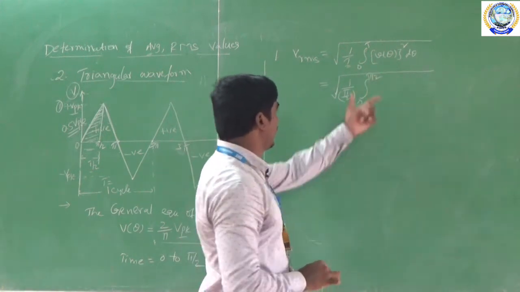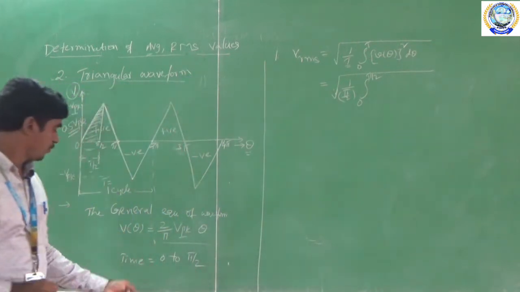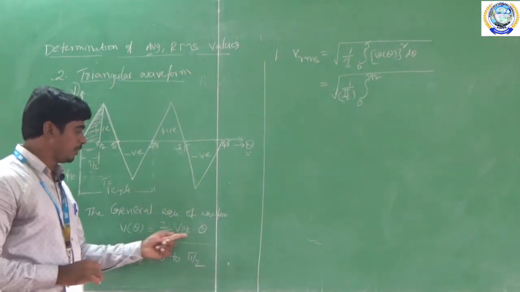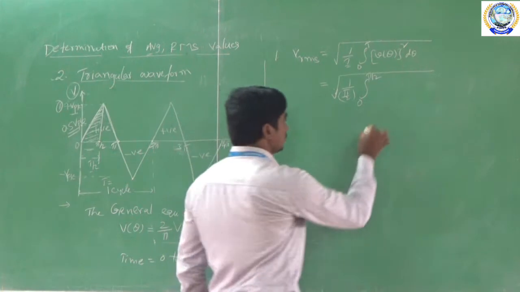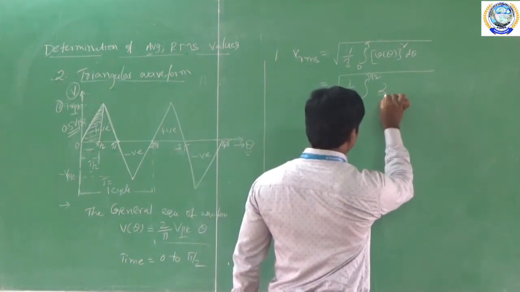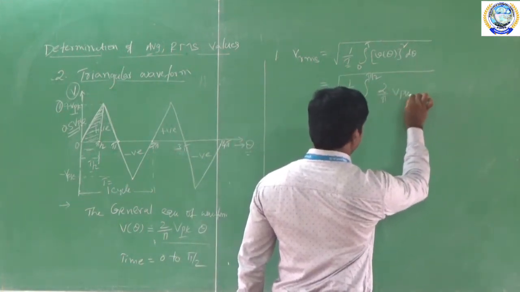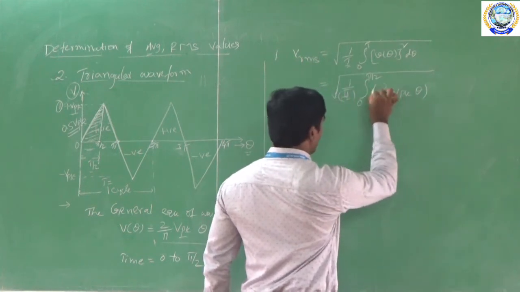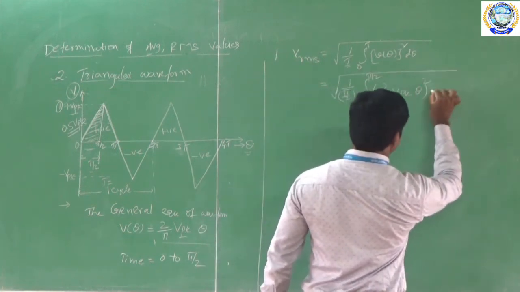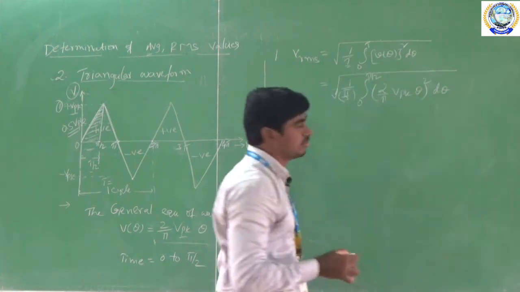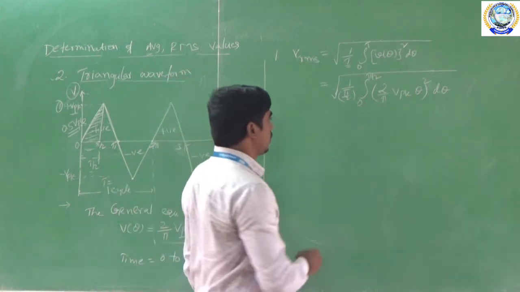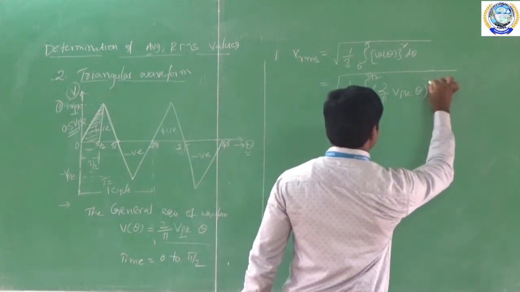And what is the V of theta here? V of theta is equal to 2 by pi into VPK into theta, 2 by pi into VPK into theta whole square into d theta. This is the whole square.